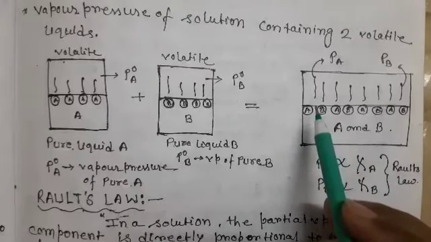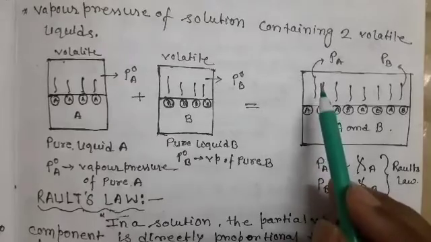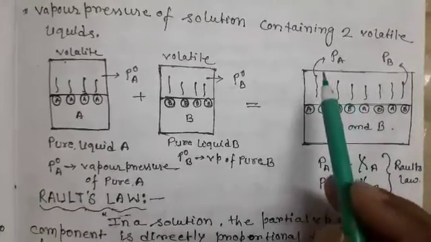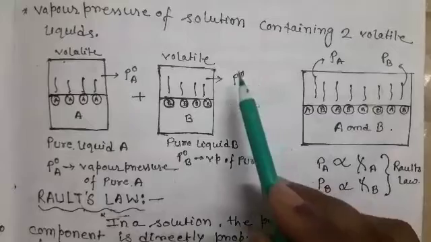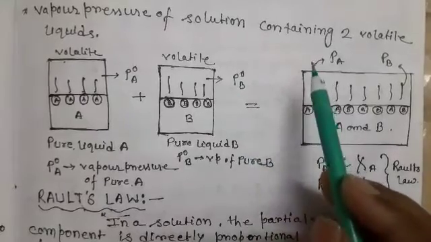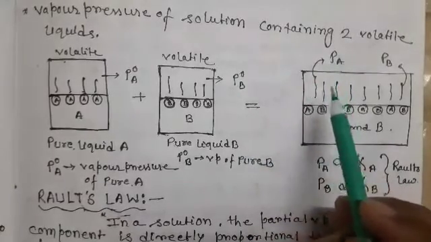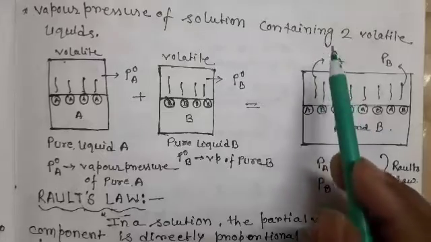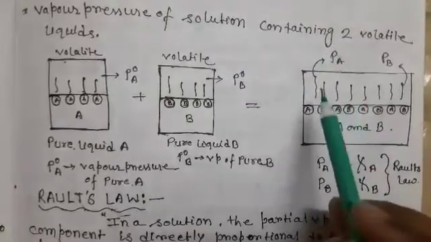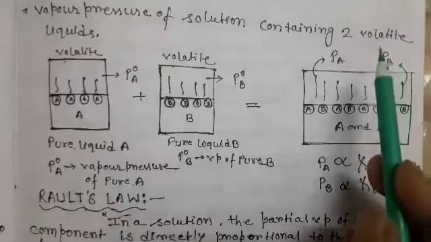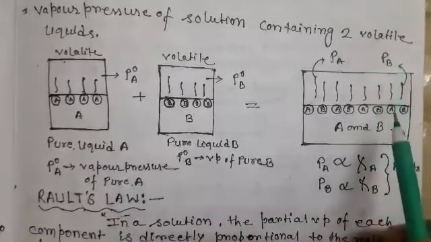Therefore the vapor is formed by both liquid A and liquid B. That is why the vapor pressure of the pure liquid decreases, and now the vapor pressure of each component is denoted by PA, the partial vapor pressure of liquid A, and PB, the partial vapor pressure of liquid B.